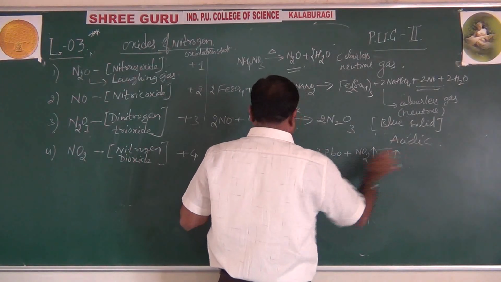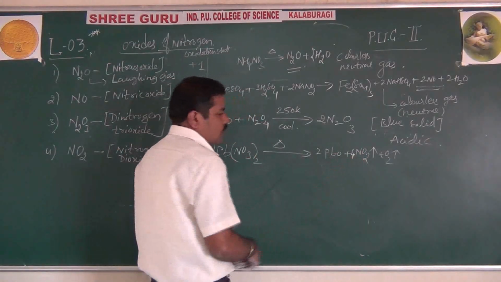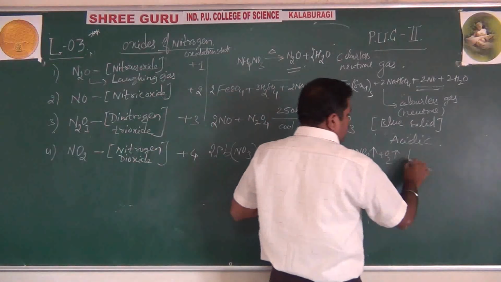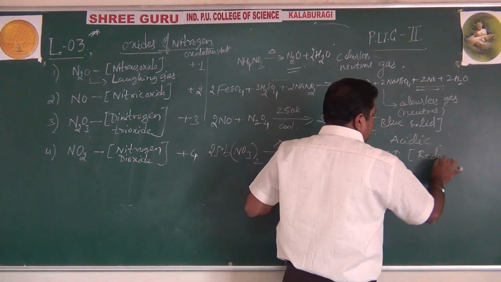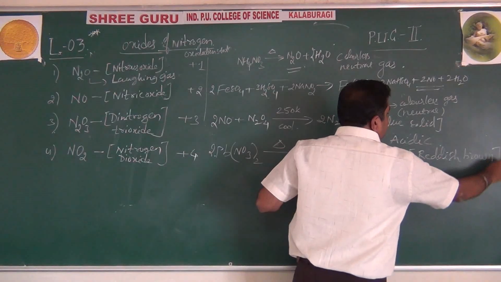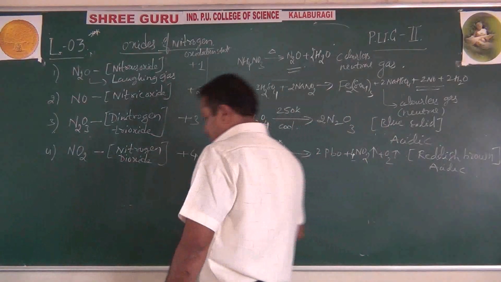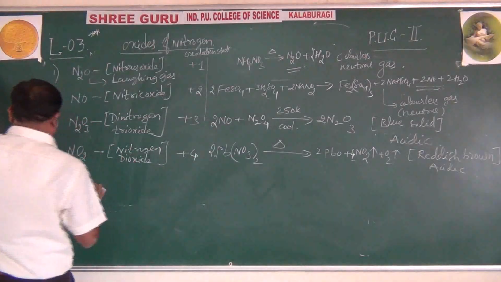Just balance it, here 4NO2. And this is a reddish brown gas, and it is also acidic in nature.